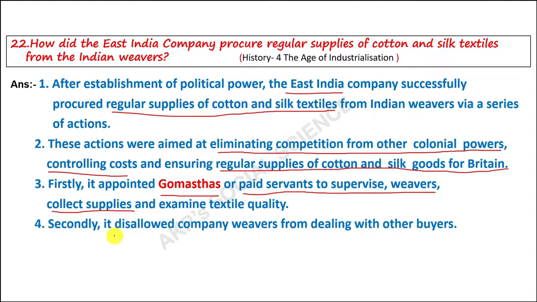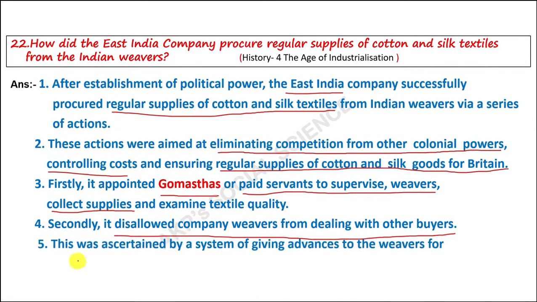Secondly, it disallowed company weavers from dealing with other buyers. So, no other buyer should buy from these weavers. This was ascertained by a system of giving advance to the weavers for procuring raw material. So, the weavers were given advance by the East India Company to sell their products in return to them.